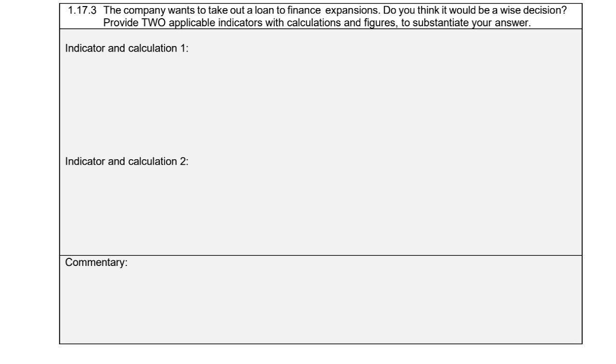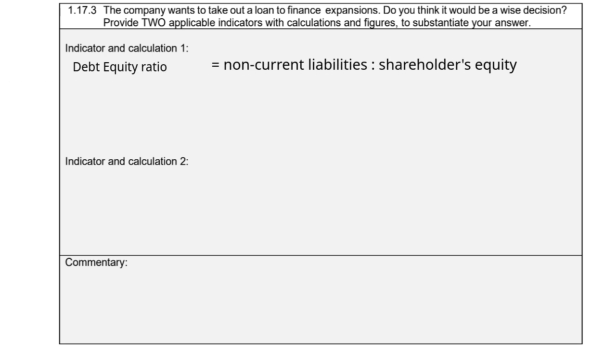1.17.3. The company wants to take out a loan to finance expansions. Do you think it would be a wise decision? Provide 2 applicable indicators with calculations and figures to substantiate your answer. So the first indicator that we will use is the debt-equity ratio. Now, our debt-equity ratio, remember, is your non-current liabilities to your shareholders' equity. And your shareholders' equity comprises your ordinary share capital plus your retained income.